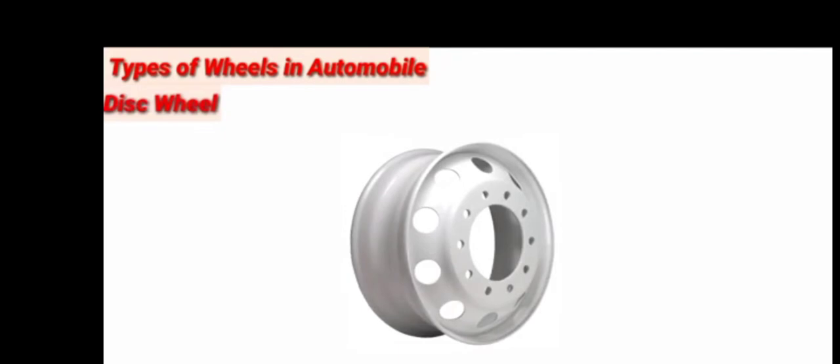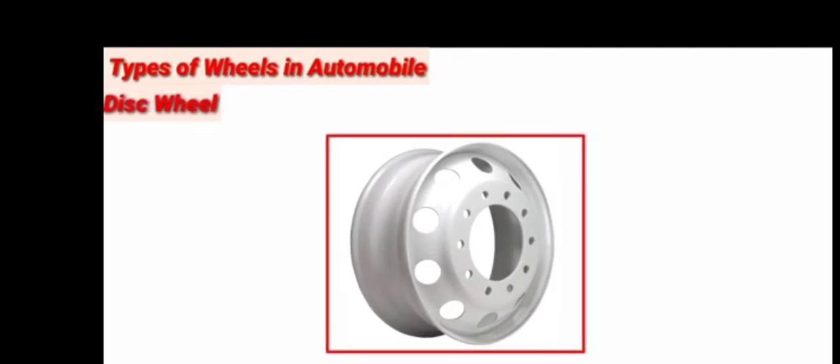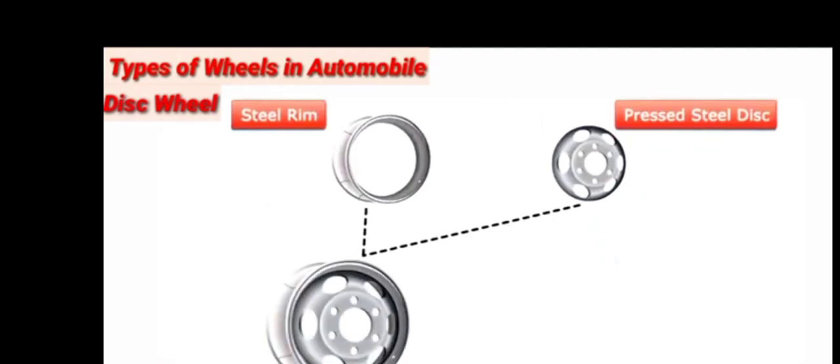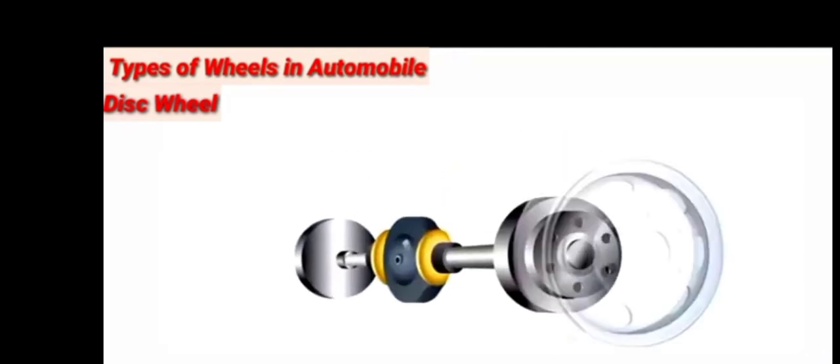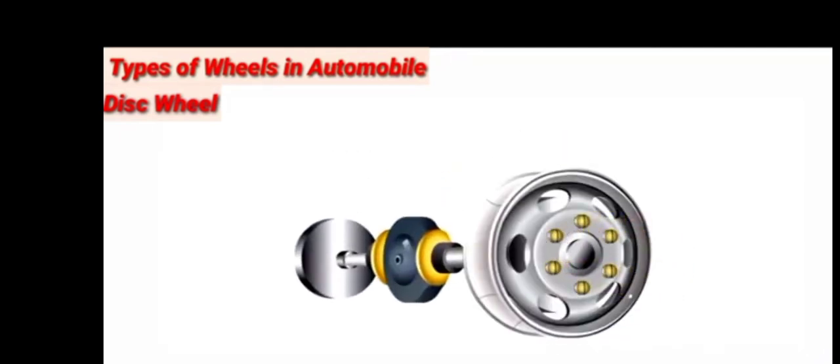A typical steel disc wheel is shown as. This type of wheel consists of two parts, a steel rim and pressed steel disc. The rim and the disc may be integral, permanently attached or attachable depending upon design. The steel disc performs the function of spokes. The wheel is fitted on the axle by bolting to the flange attached to the axle.